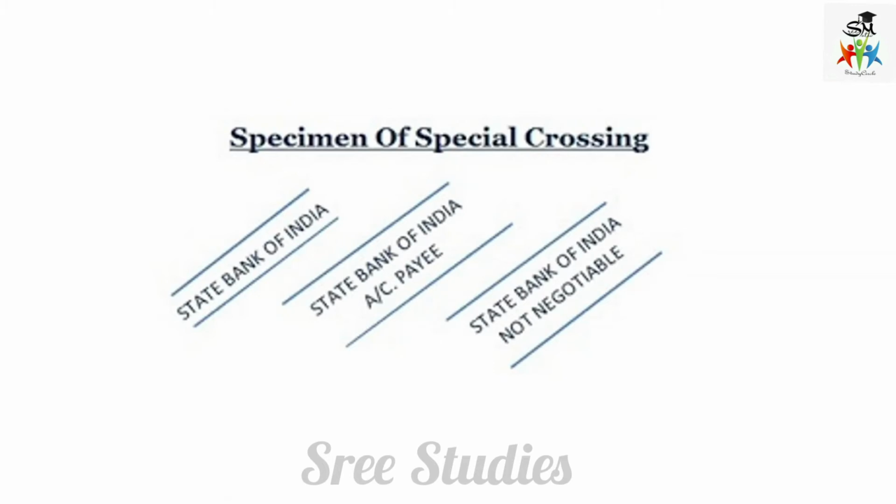See here there are two lines, but in between it has been written State Bank of India. It's an example I am giving. In that case only the State Bank of India can honor this payment. And here, the State Bank of India, only to that account payee it should be done. It is not negotiable, not transferable, only to that particular account it should be payable. So this is about a specimen of special crossing.